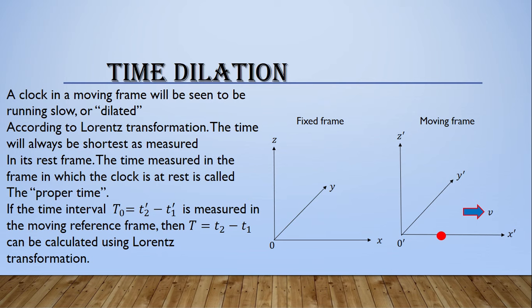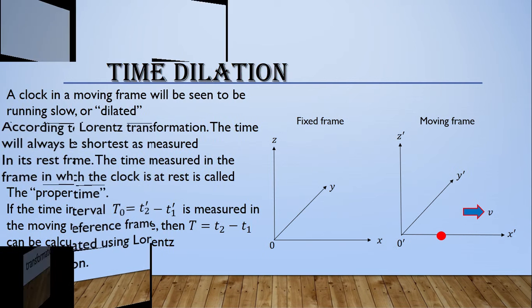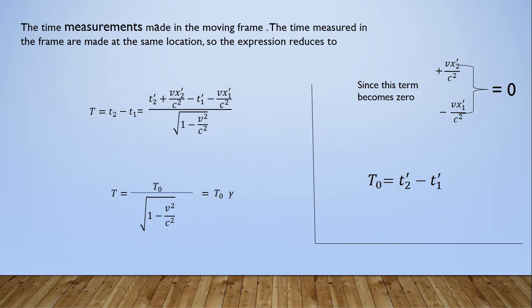If the time interval T0 equal to t2 dash minus t1 dash is measured in the moving reference frame, then t equal to t2 minus t1 can be calculated using the Lorentz transformation. The time measurements made in the moving frame are made at the same location, so the expansion reduces to this.